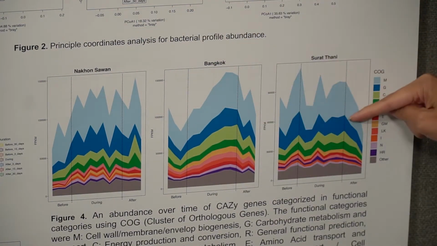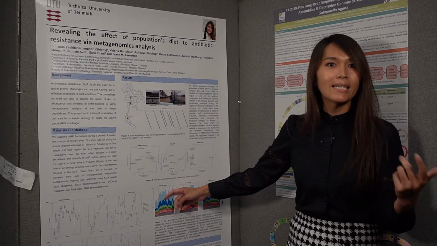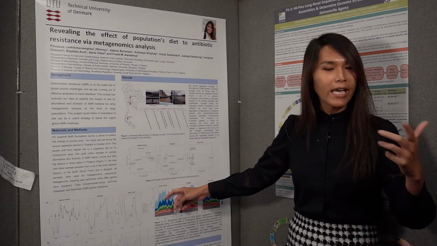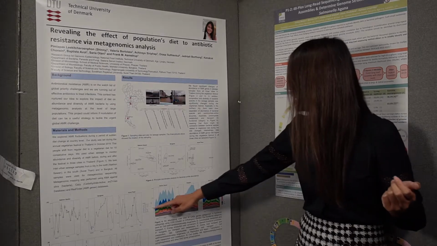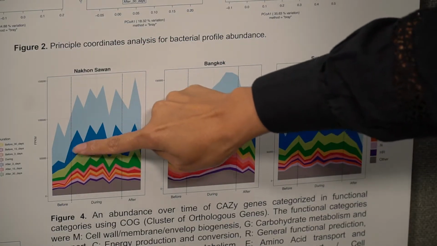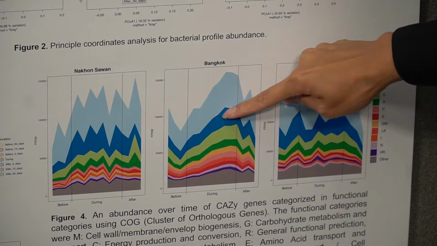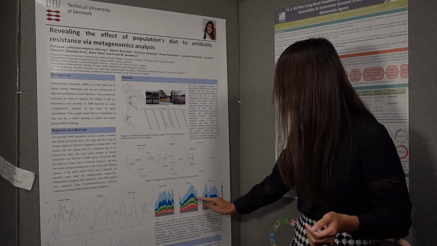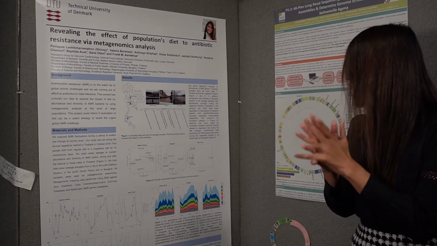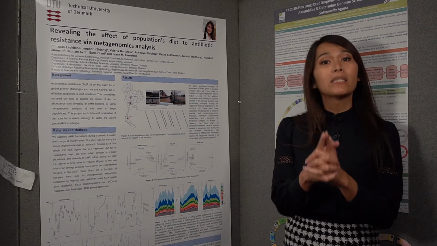What I want to point out is the second most abundant category, in dark blue, which increases when the festival starts in Bangkok and the north, and then decreases after the festival ended. This dark blue category is genes related to carbohydrate metabolism.